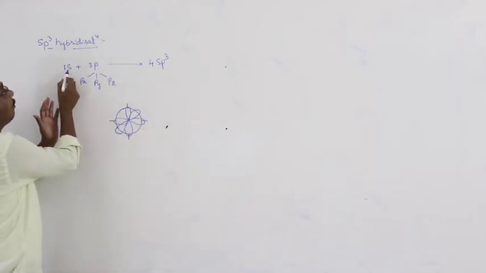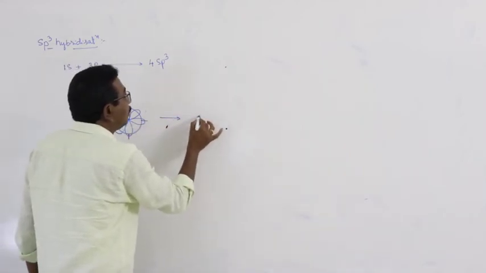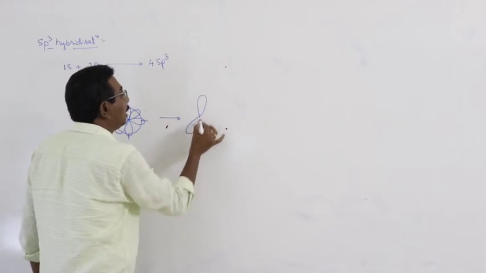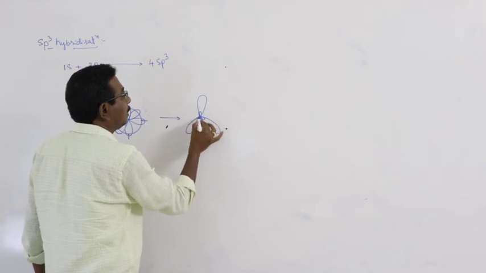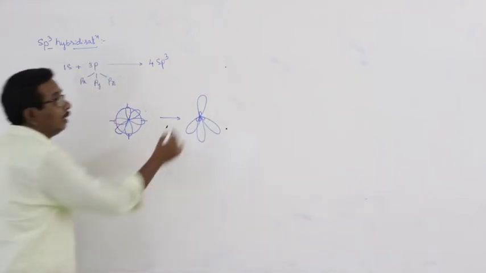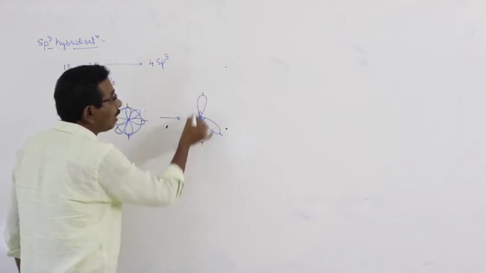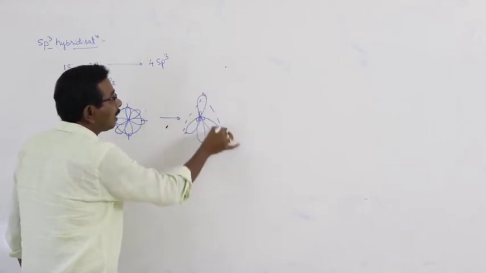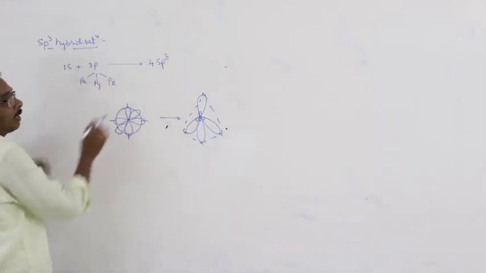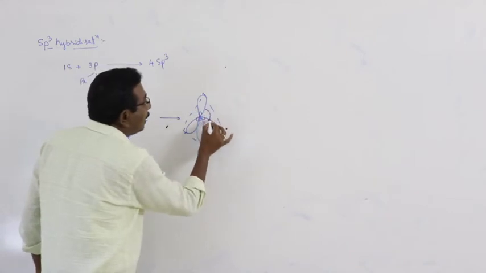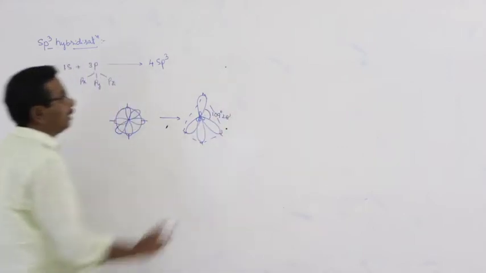By the mixing of one s orbital and 3 p orbitals, 4 sp3 hybrid orbitals are formed. Here the 4 sp3 hybrid orbitals orient along the 4 corners of a regular tetrahedron. Here the angle between any two sp3 hybrid orbitals is 109 degrees 28 minutes.